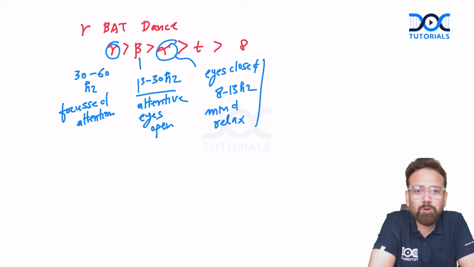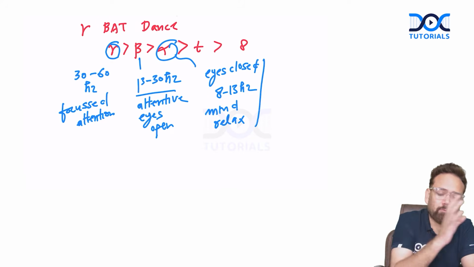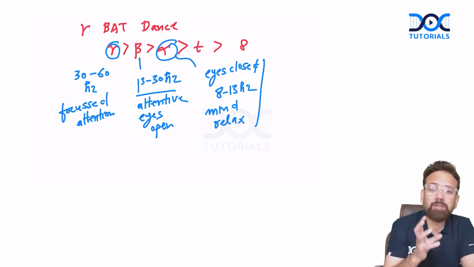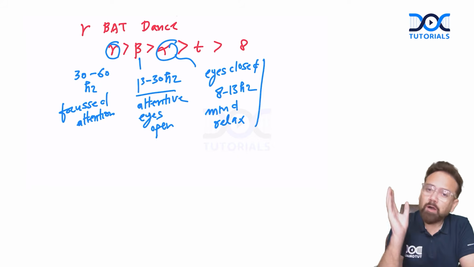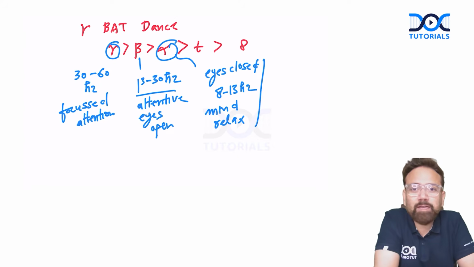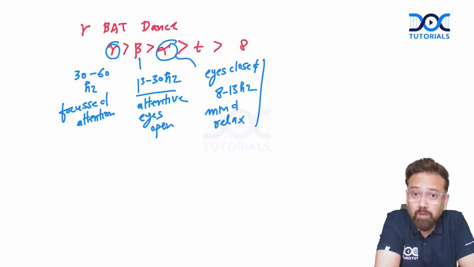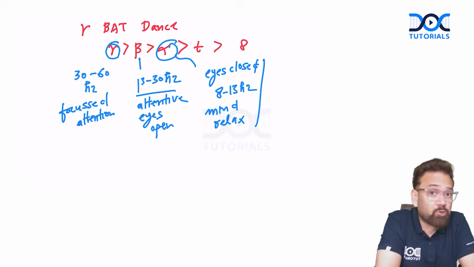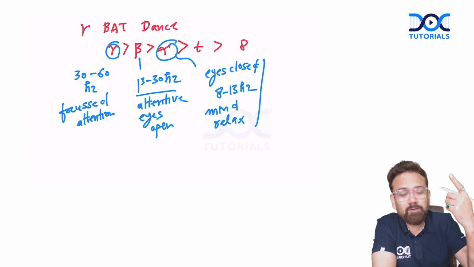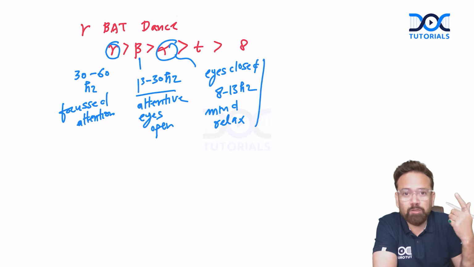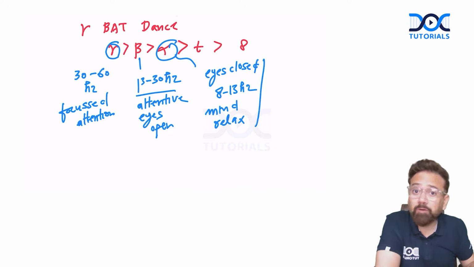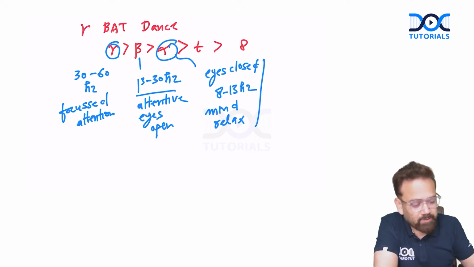Don't think that thoughts will not come if you're meditating. Of course, even if eyes are closed, thoughts will come and thoughts will go. The purpose of meditation is that you should not attach to the thought. It is not that thoughts will be absent during meditation. So when you close your eyes, thoughts are coming, but you are not thinking the thought. They are coming and going like a cloud. Which wave will be there? That is alpha wave. You will be relaxed. They are the best wave.